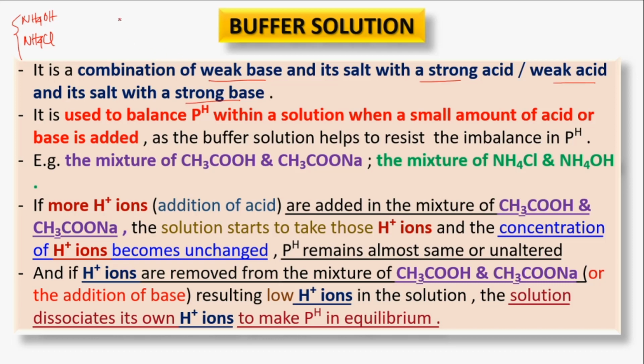Again, the weak acid, acetic acid CH3COOH, and its salt, CH3COONa, sodium acetate, when mixed act as a buffer solution. The first is known as the basic buffer, while the second is known as the acidic buffer.